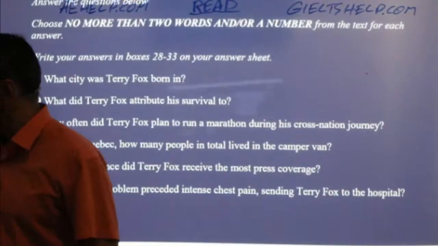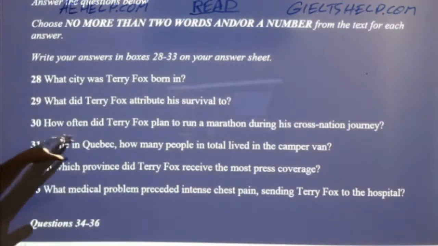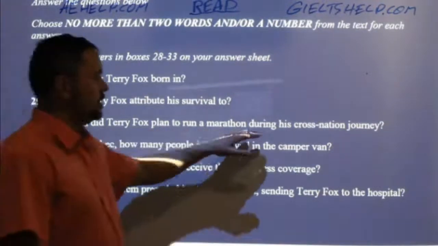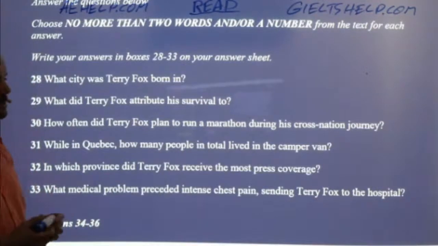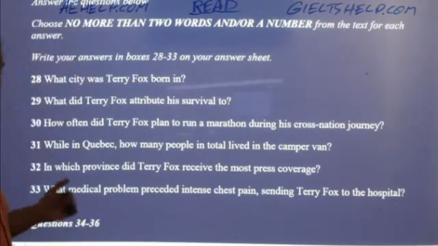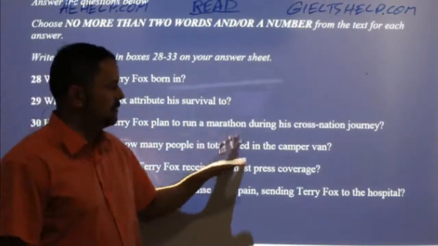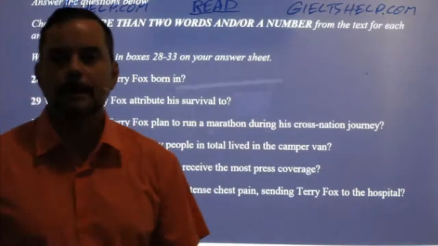So how often did Terry Fox plan to run a marathon during his cross-nation journey? I think this one's fairly simple too. You probably don't have to search for this if you visualize this, because I think it was in the passage a few times. So how often did Terry Fox plan to run a marathon? Marathon is that 42 kilometers. How often during his journey?